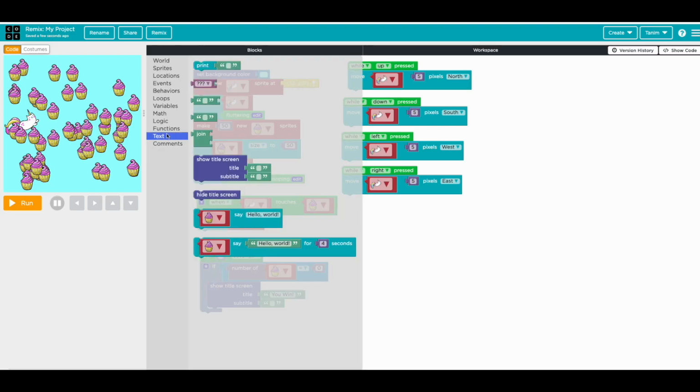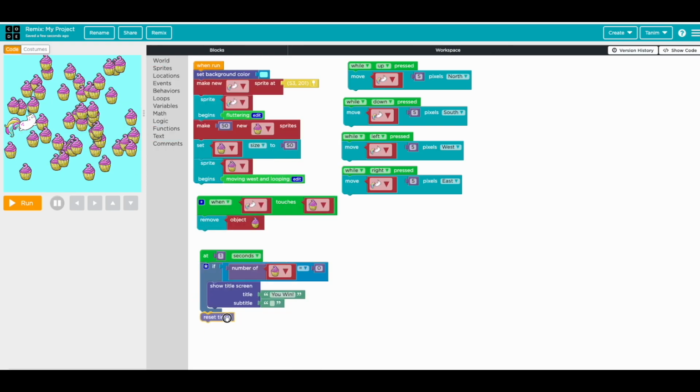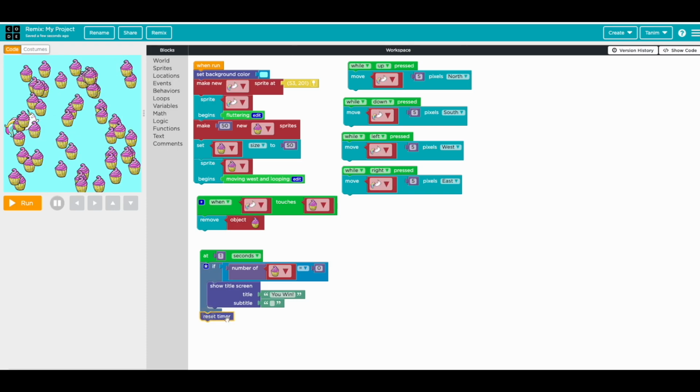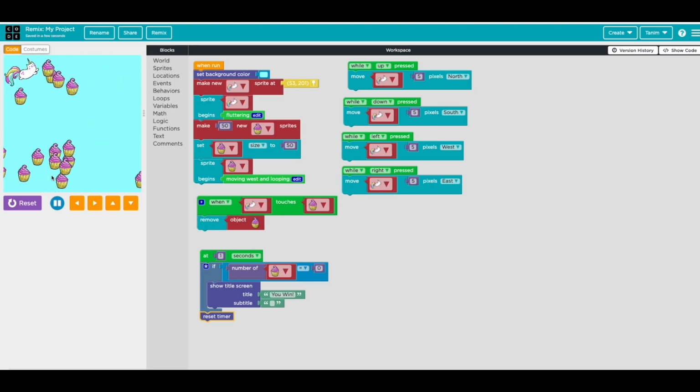So we can do a reset timer. So if 0 it's gonna go this, if not, it's just gonna reset the timer. So let's try it again. It says you win, right? So we're halfway there. So now we need to show the time.